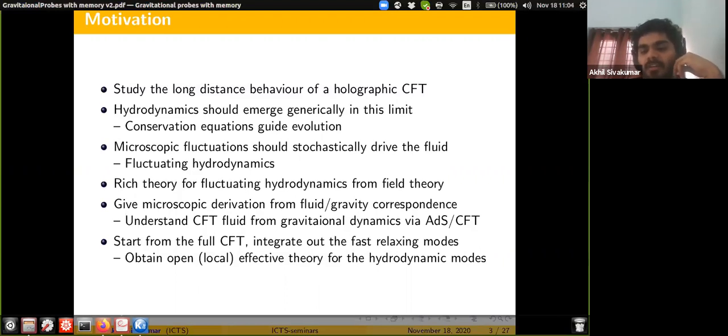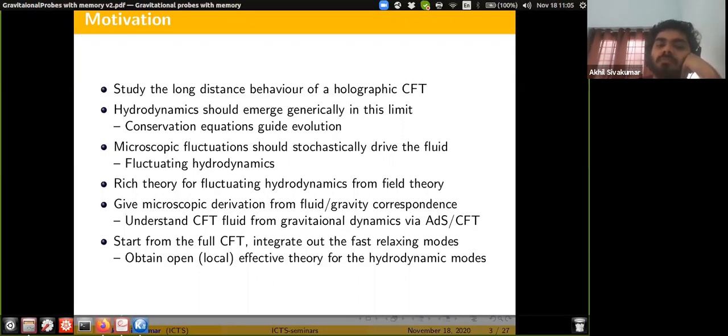This can be compared to the situation where you think of a Newton's equation where a particle moves with just a Stokes drag kind of force, but there are microscopic fluctuations which lift this Newton's equation to a full Langevin equation for a Brownian motion. That's the kind of description we want to have for hydrodynamics, and such a description of hydrodynamics is called fluctuating hydrodynamics.